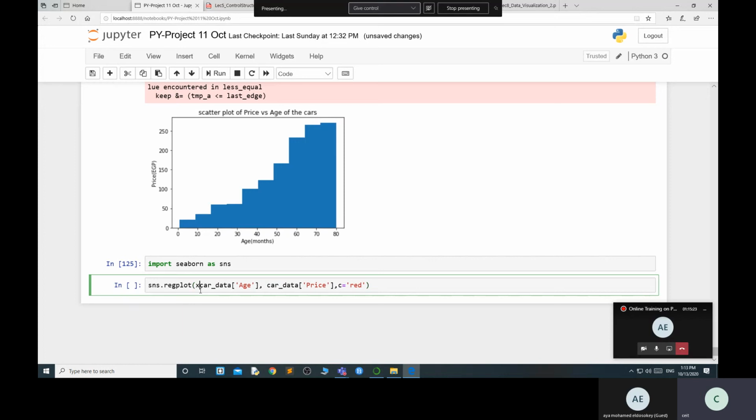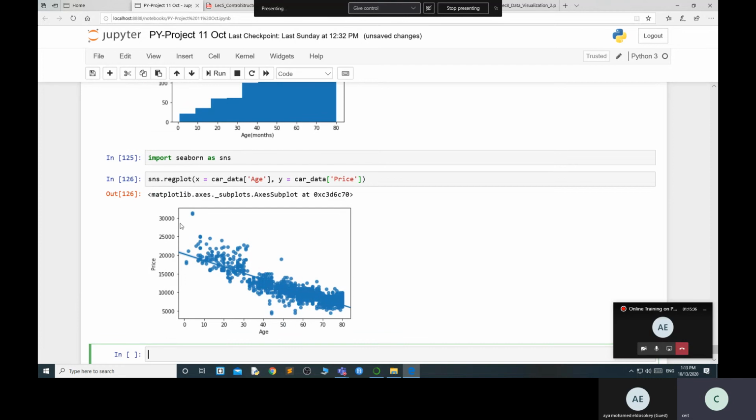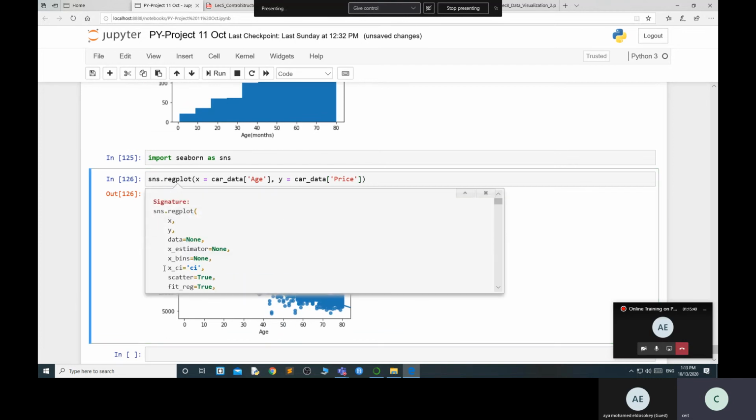Here you can give more values. If you want more details, you can go here and find out. There are a lot of values available, like robust, logx, dropna, true, color. If you want to give color also, you can give the color.